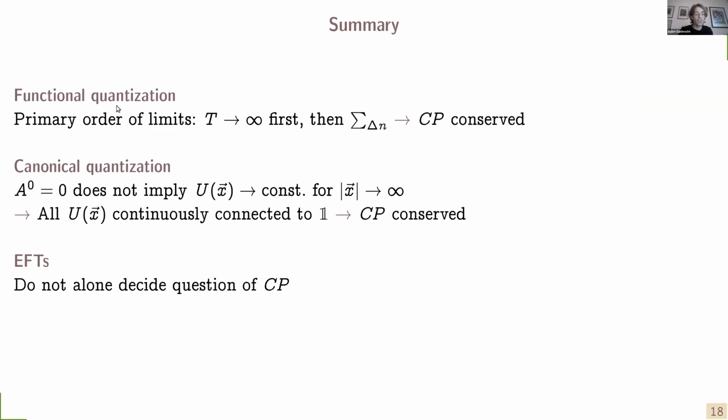So here's my summary. In functional quantization, we have argued that the primary order of limits has to be observed, and this is because integer topological sectors only follow from infinite time or infinite space-time. In canonical quantization, we have argued that A_0 equals 0 does not imply U going to a constant at infinity. As a consequence, all gauge transformations are continuously connected with the identity, and therefore they are sitting in trivial representations of the gauge group. And in either case, we conclude that CP is conserved.